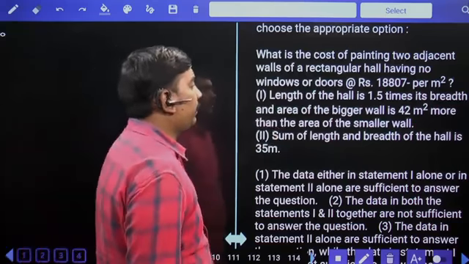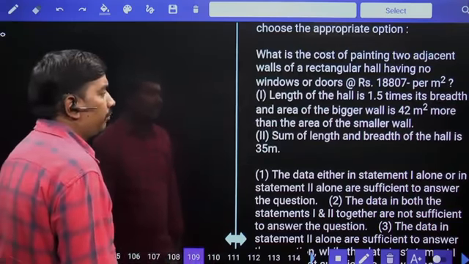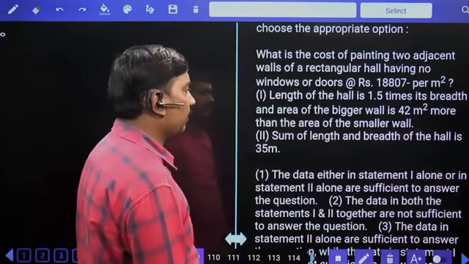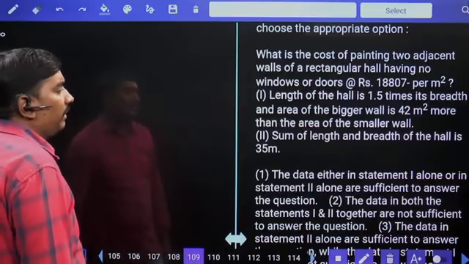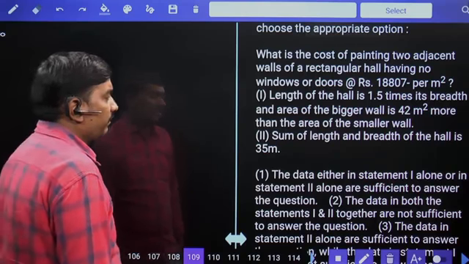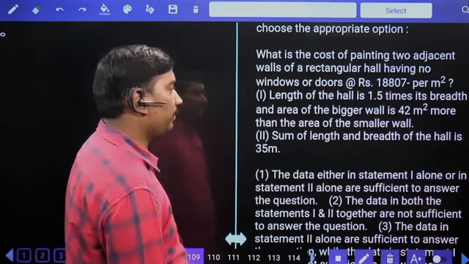Statement 1: length of the hall is 1.5 times its breadth, and the area of the bigger wall is 42 meters square more than the area of the smaller wall. Statement 2: sum of the length and breadth of the hall is given as 35 meters.